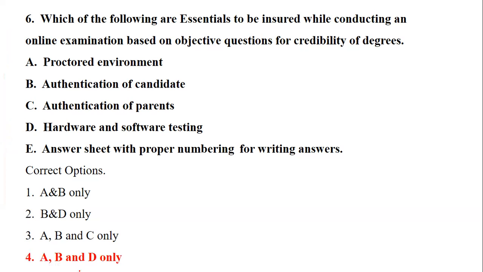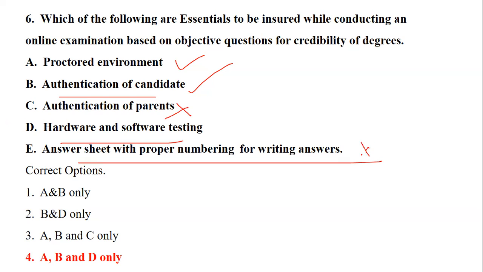So question number 6 says proctored environment, yes, you need to ensure there is no unfair means. Authentication of the candidate, because he's the one who is going to appear for the examination, and hardware and software testing. See, parents are not going to be a part of an online exam. Answer sheets, because it is all in online digital form, will definitely be in place. Hardware and software is very important because if it is not running, the examination will be a complete mess. So proctored environment, authentication, answer sheet, and hardware and software testing are the important points which are essential for an online examination.